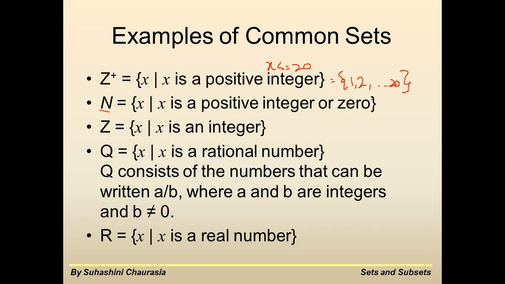Any positive integers or 0. So it begins with 0 and goes up to any positive integer value. So integer means what? Any number, negative or positive. But if I say positive integers, it means starting from 1, and 0 is also included because 0 is written. So 0, 1, 2, 3 and any numbers. Z such that Z is an integer.